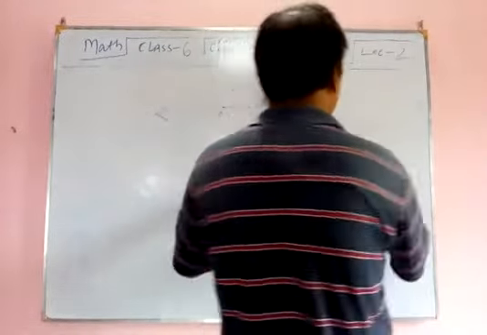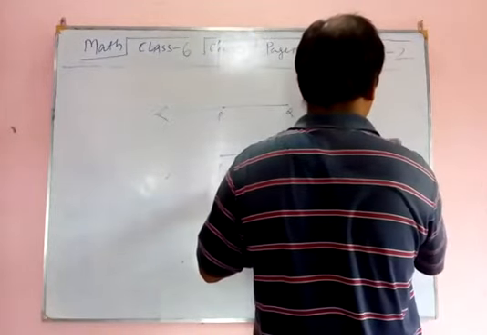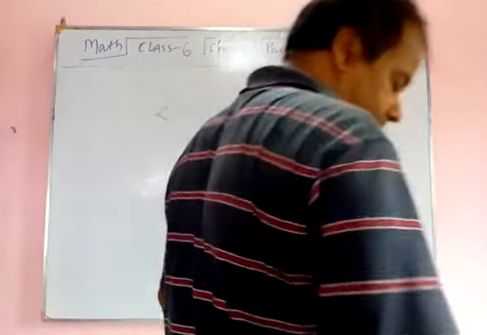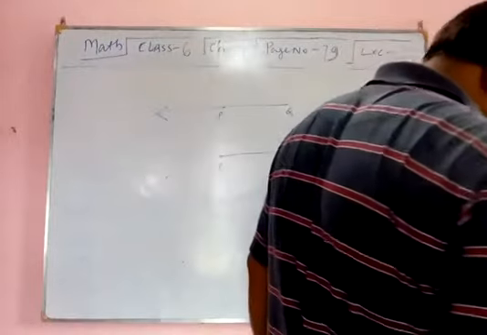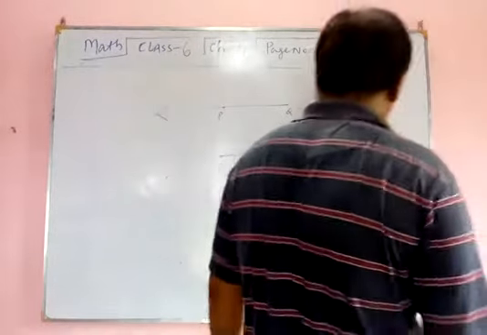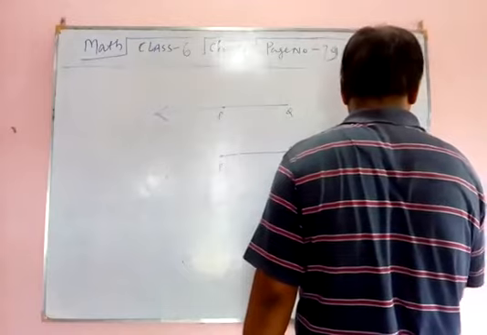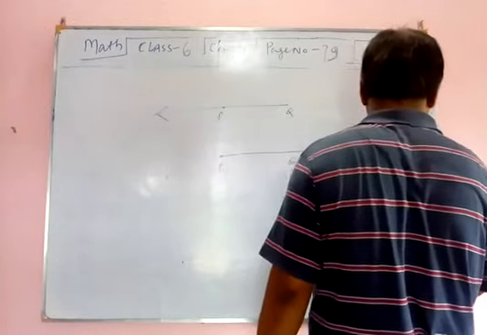We have to write it like this, and we will write either PQ or ray PQ.